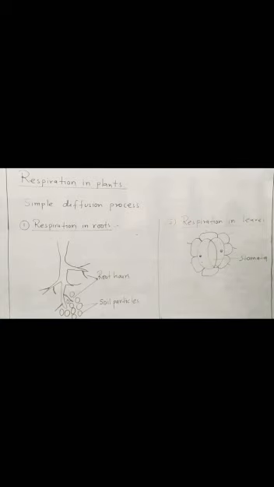Plants also perform respiration, and this type of respiration is very simple because plants do not have a typical respiratory system. They perform respiration through the simple diffusion process. Plant parts can perform respiration individually, meaning roots perform their own respiratory process, leaves perform their own, and stems also perform their own. So transportation of gases is very little because each individual part performs its own respiratory process.